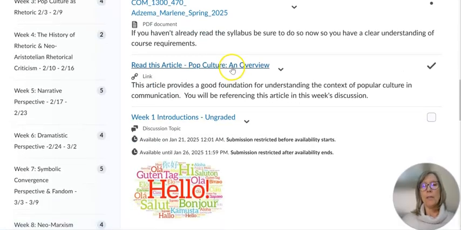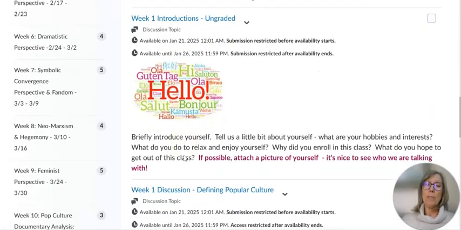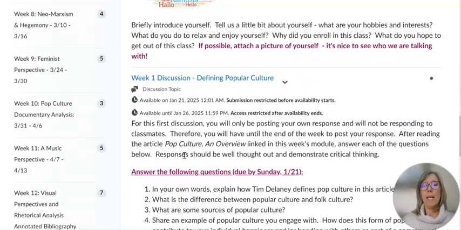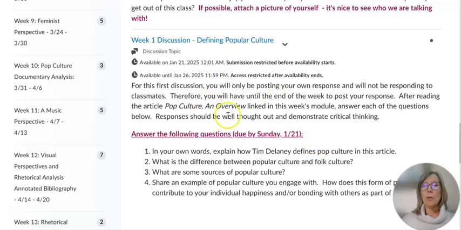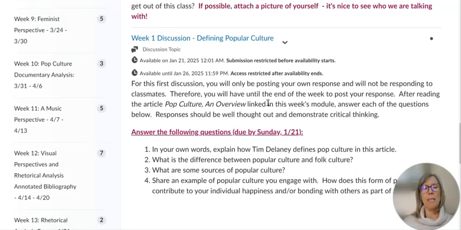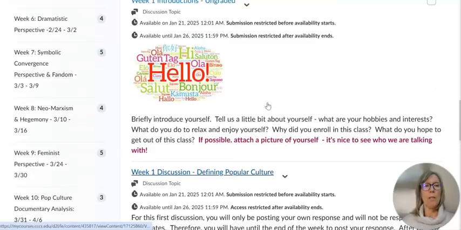So this first week, you need to read this article, complete an introduction discussion, and then complete this first discussion. So here, because you're only posting one discussion response this first week, your initial response is not due until Sunday. Going forward after week 1, your initial response is due by Wednesday and 2 classmate responses by Sunday. And I'll talk about that more in a moment.